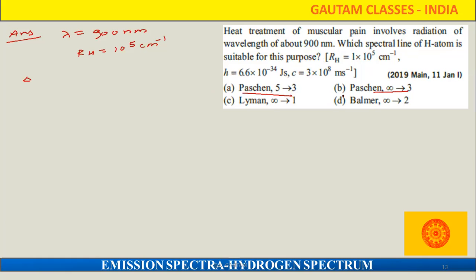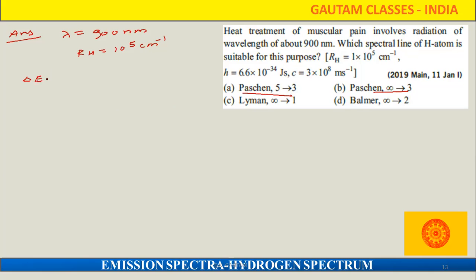Okay, we can check which one is correct here, because this is giving infinity to 3 and that is giving 5 to 3, because it is lying in the nearest region, because the energy of this is very high. So by that also we can say that definitely here B should be the correct answer, but we will try to solve. If you know the concept very well, just by seeing you can say which one is correct. If a student does not know, then for them we have to solve.